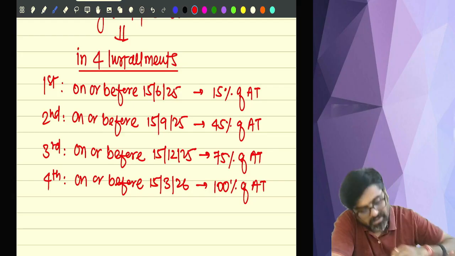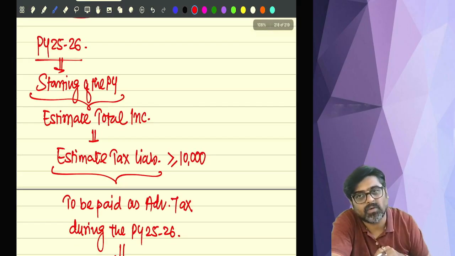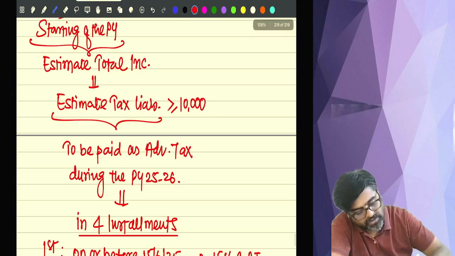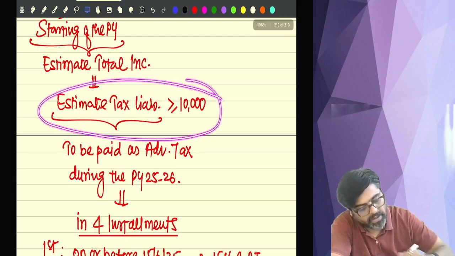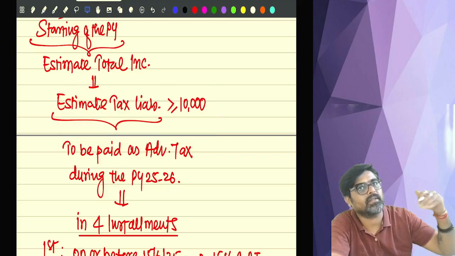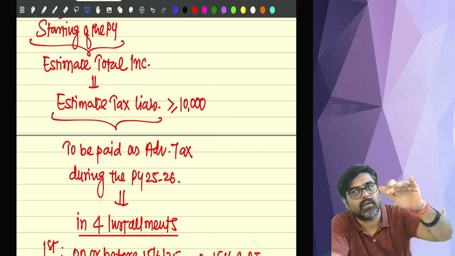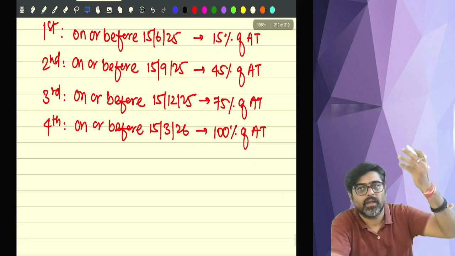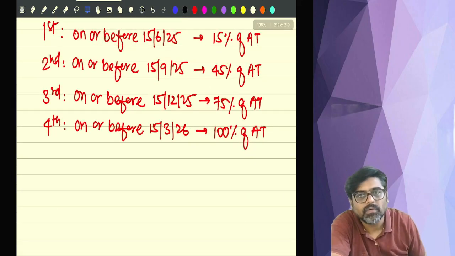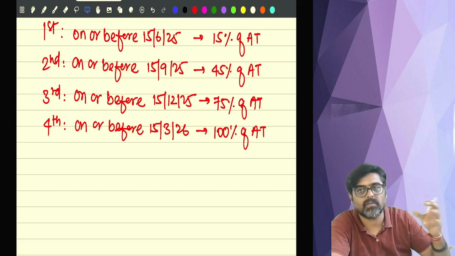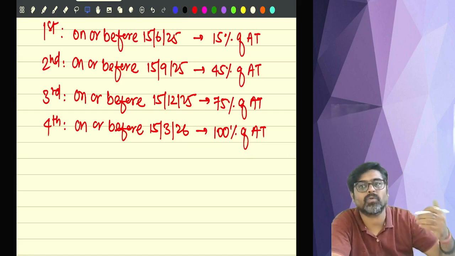Right now you just make an estimation, no boss. And if on this estimation you come to know that for this year the tax liability will be 10,000 rupees or more, simple, that entire income tax liability you have to pay in these 4 installments. Some amount first installment, some amount second installment, some amount third installment.